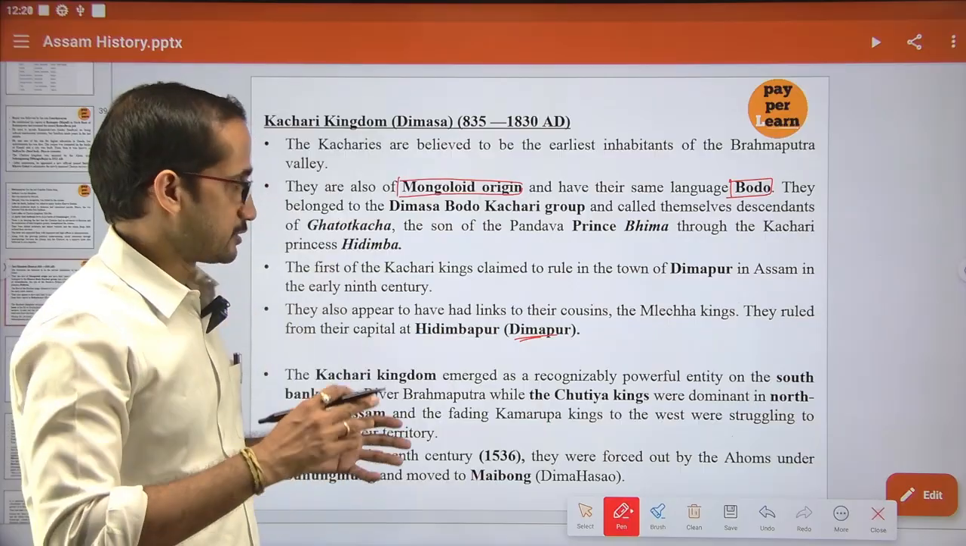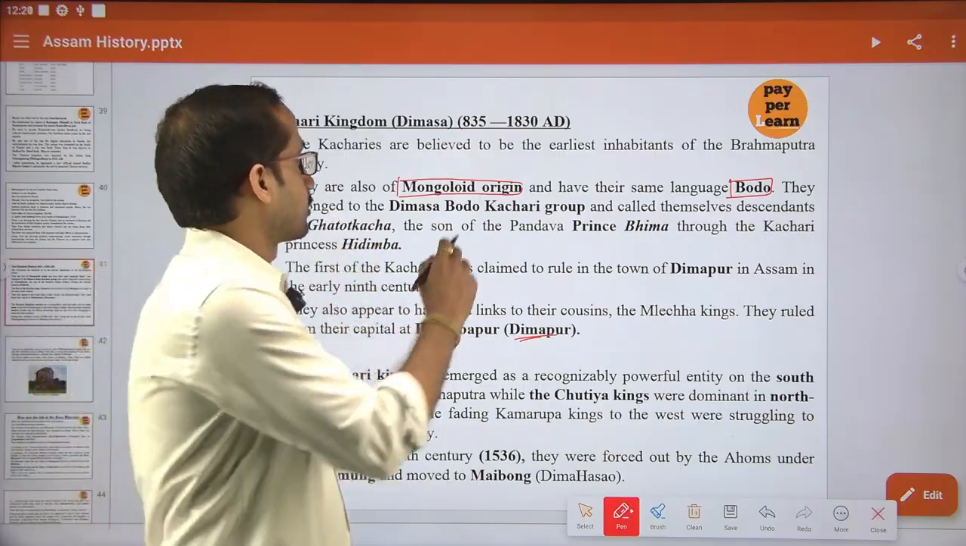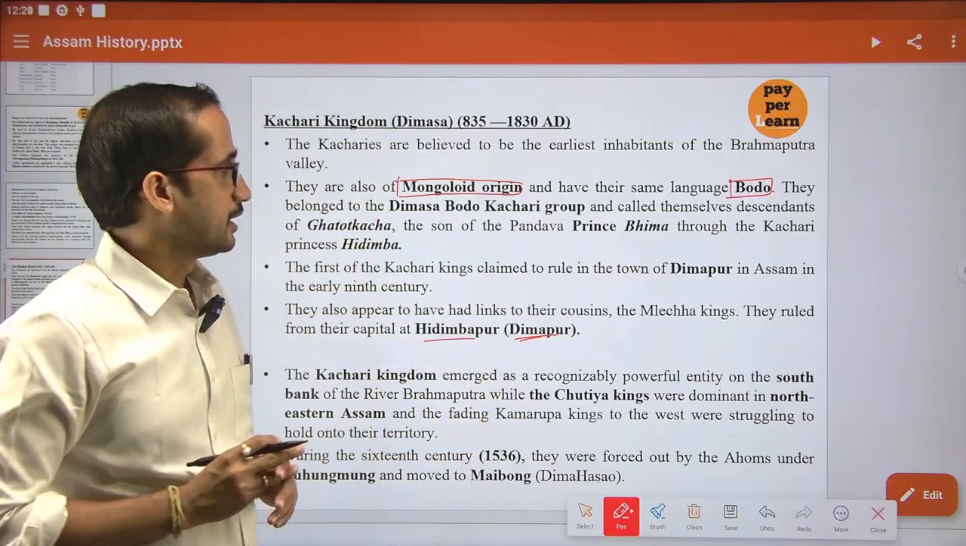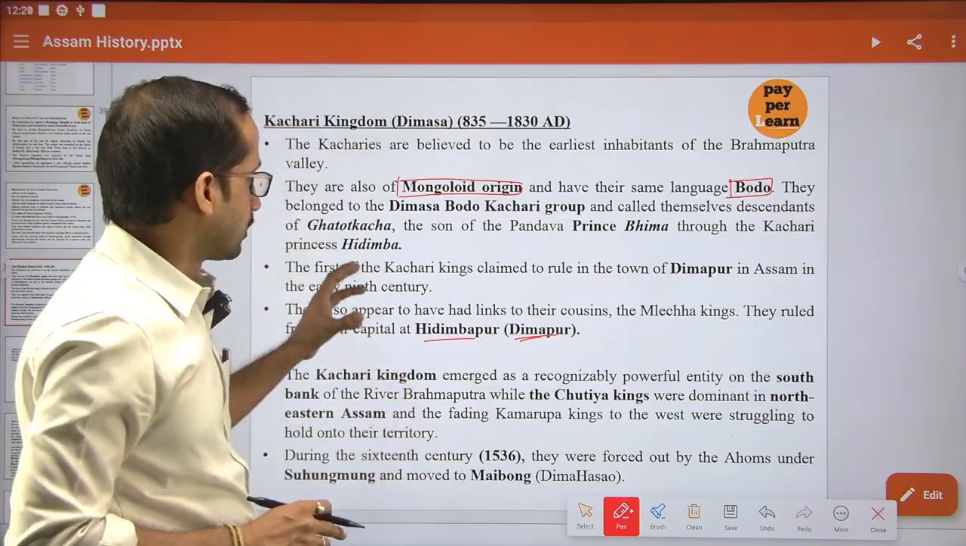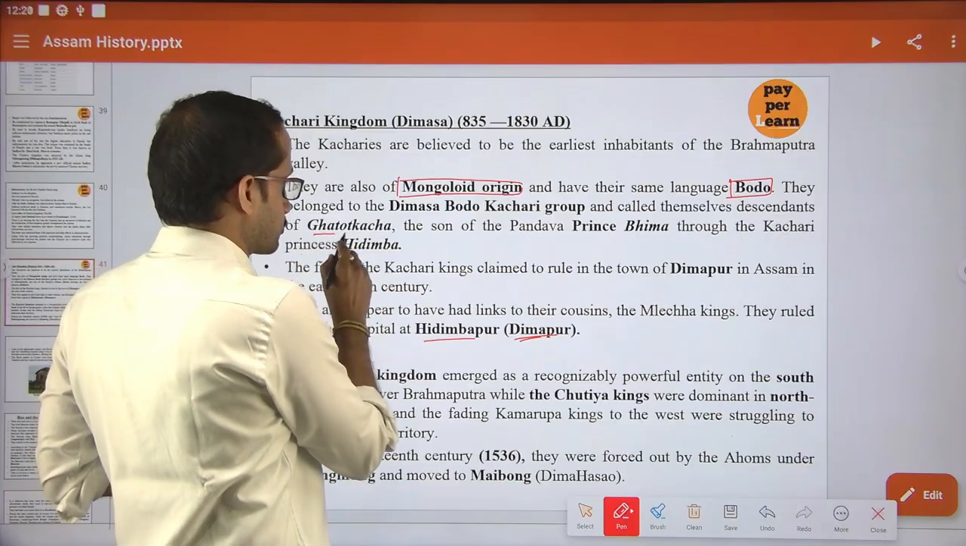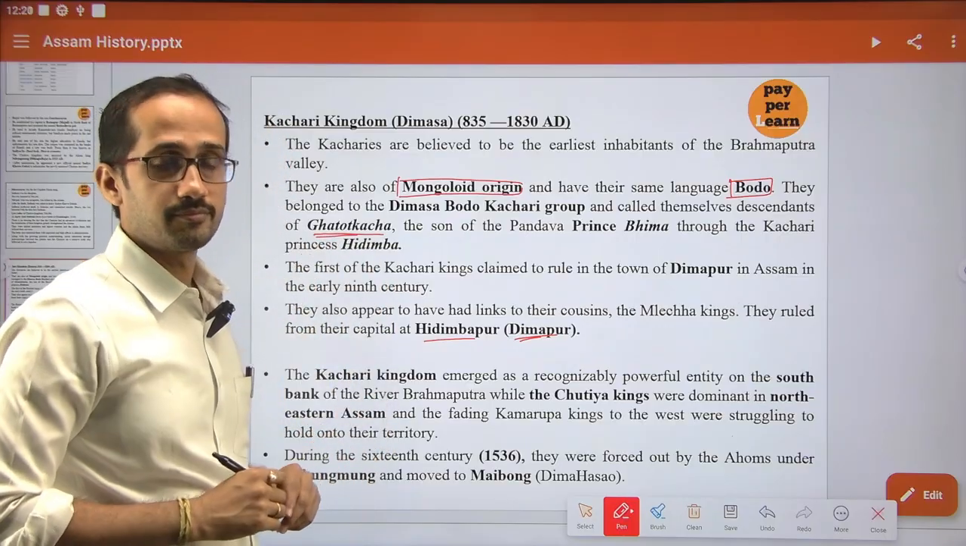Okay, later it is known as Dimapur. So the initial capital of the Kosaris was Hidimbapur. Hidimbapur means present Dimapur. And it is said that these Kosaris were the descendants of Ghotukoso. Ghotukoso means son of Bhima.